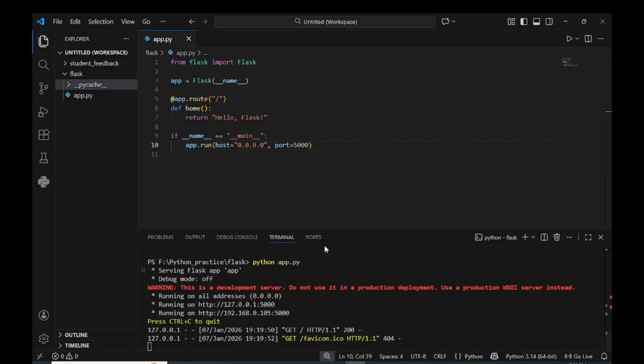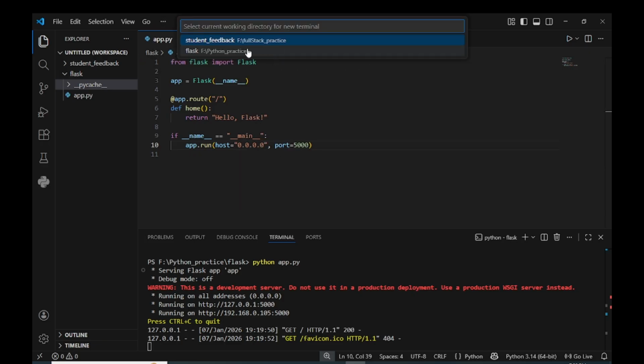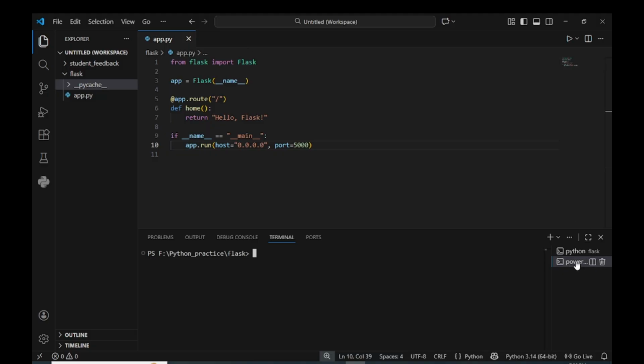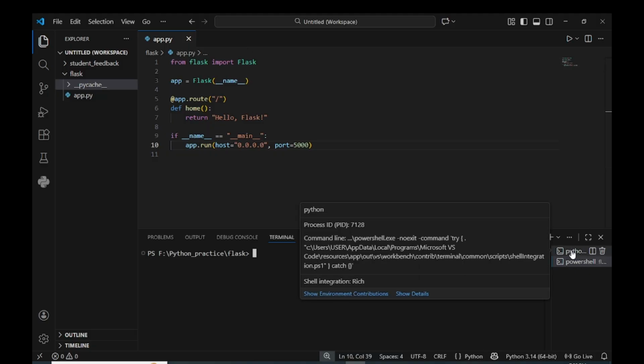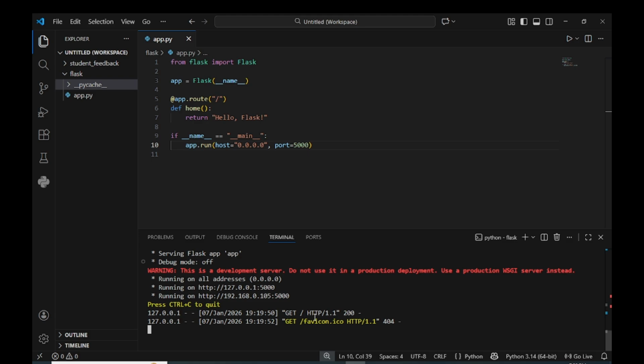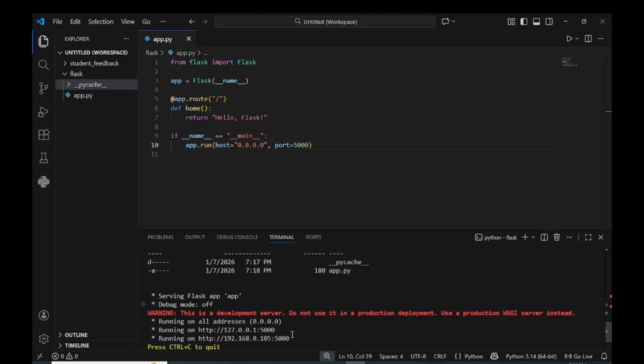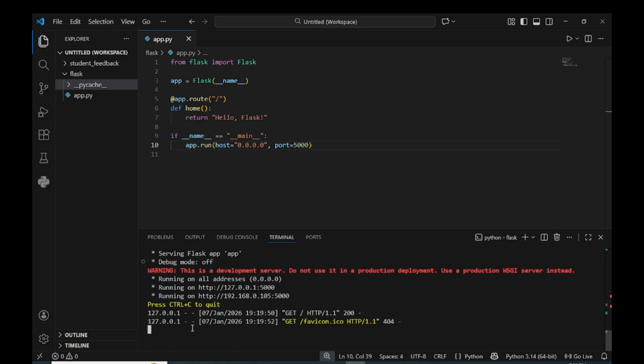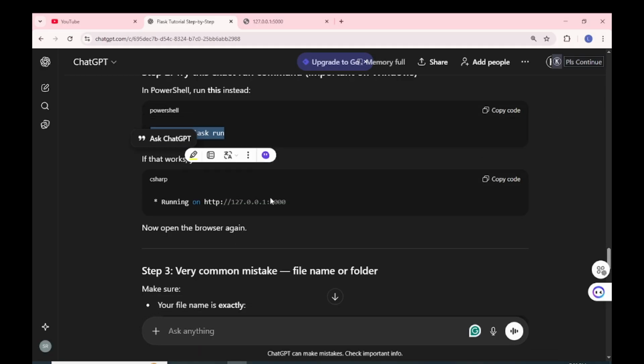These are the confusions we will face, guys. If we make another terminal, you see this is PowerShell or something. Press Ctrl plus C to quit. Okay, so now